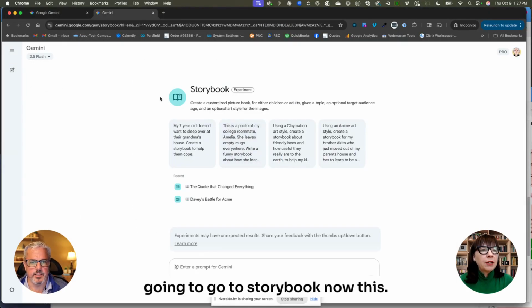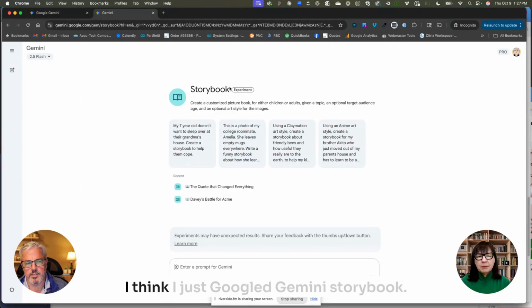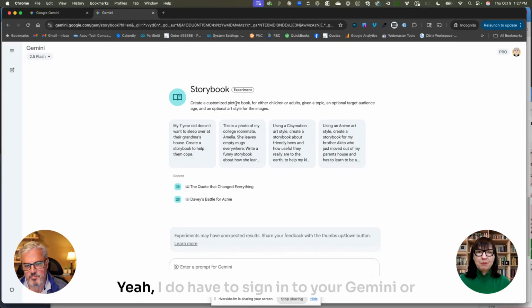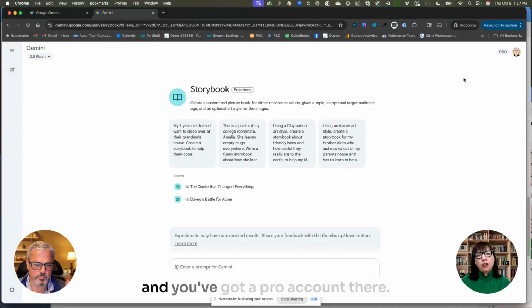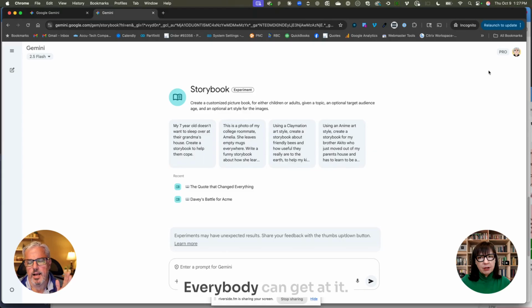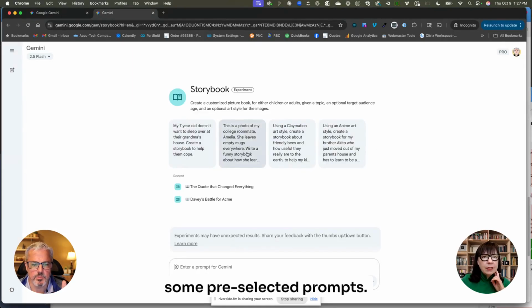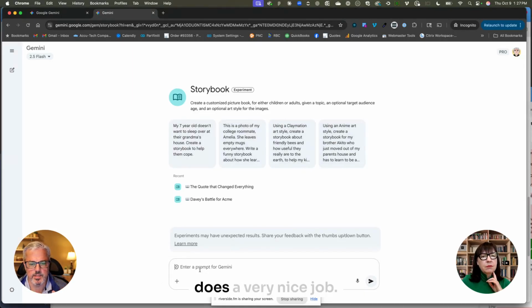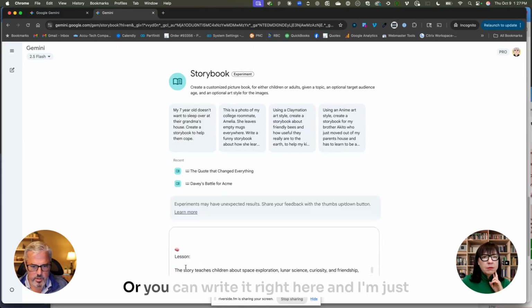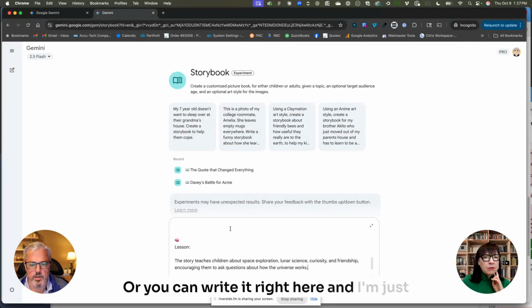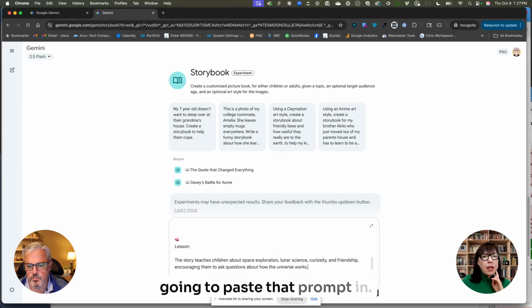Now, how did you get to Storybook in Gemini? I think I just Googled Gemini Storybook. You do have to sign in to your Gemini or Google account. You've got a pro account there, but that doesn't matter. I'm pretty sure anybody can do this, at least a limited amount. They have some selected prompts we could just drop in, and it does a very nice job. Or you can write it right here, and I'm just going to paste that prompt in.